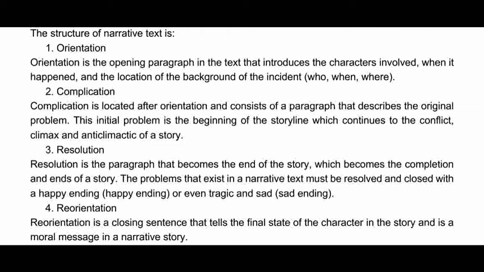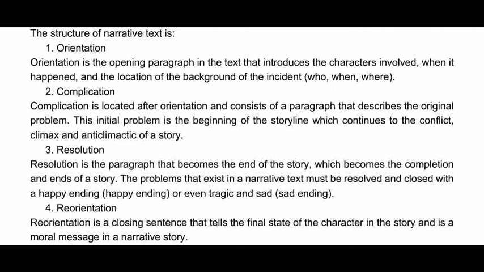3. Resolution. Resolution is the paragraph that becomes the end of the story, which becomes the completion and ends of a story. The problems that exist in a narrative text must be resolved and closed with a happy ending or even tragic and sad.